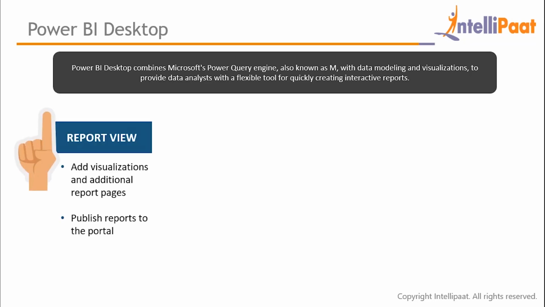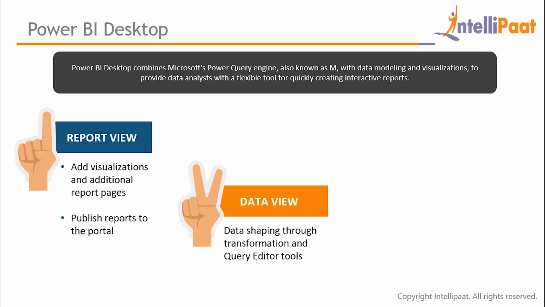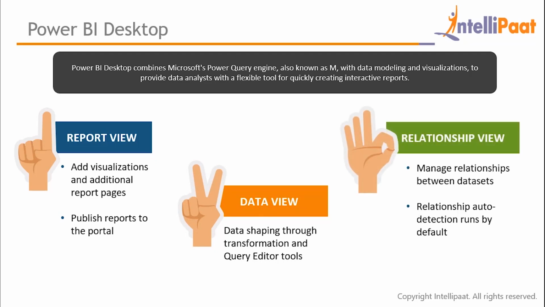First comes report view. In report view, users can add visualizations and additional report pages. They can also publish reports to the portal. In data view, data shaping can be performed using query editor tools. And thirdly comes relationship view. Here, relationships between datasets can be managed.